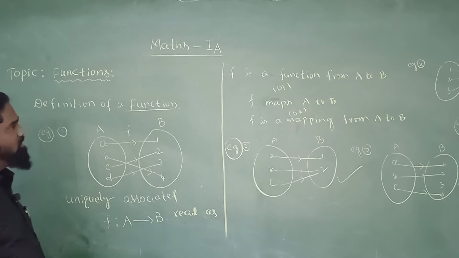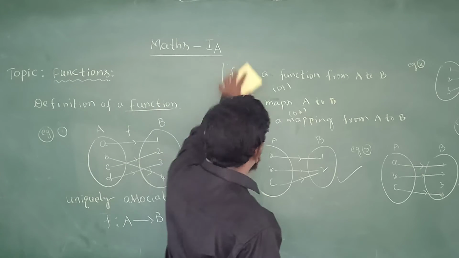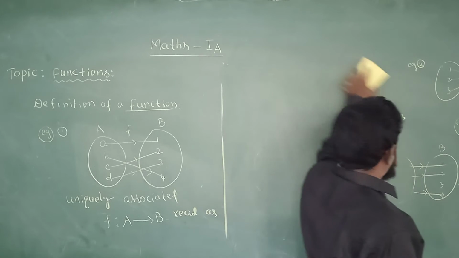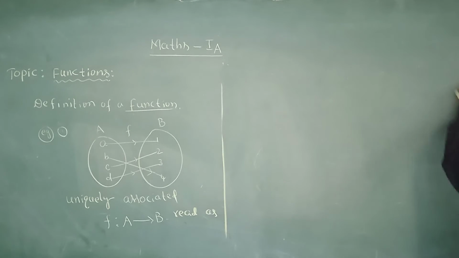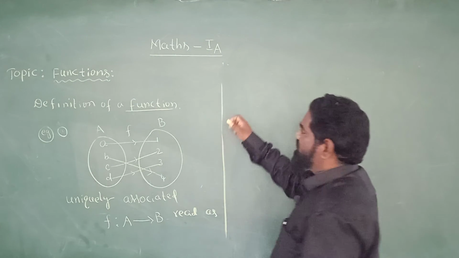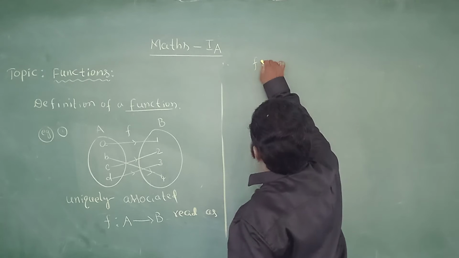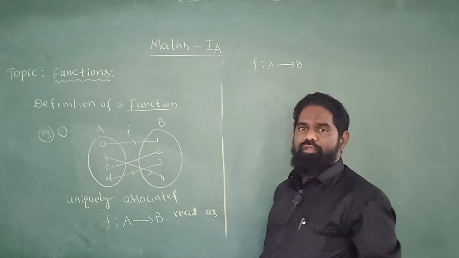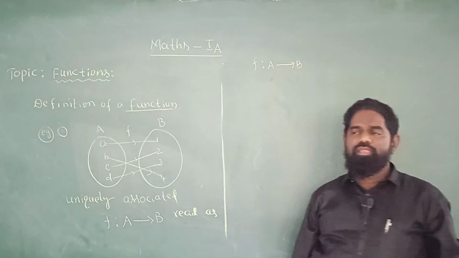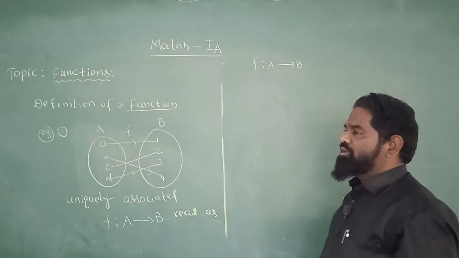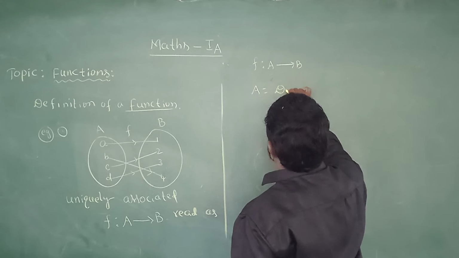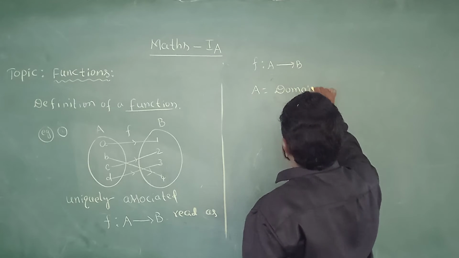Next, one more important thing. Suppose f is a function from A to B. Taking the first example again, suppose f is a function from A to B. Then the first set A is called the domain.